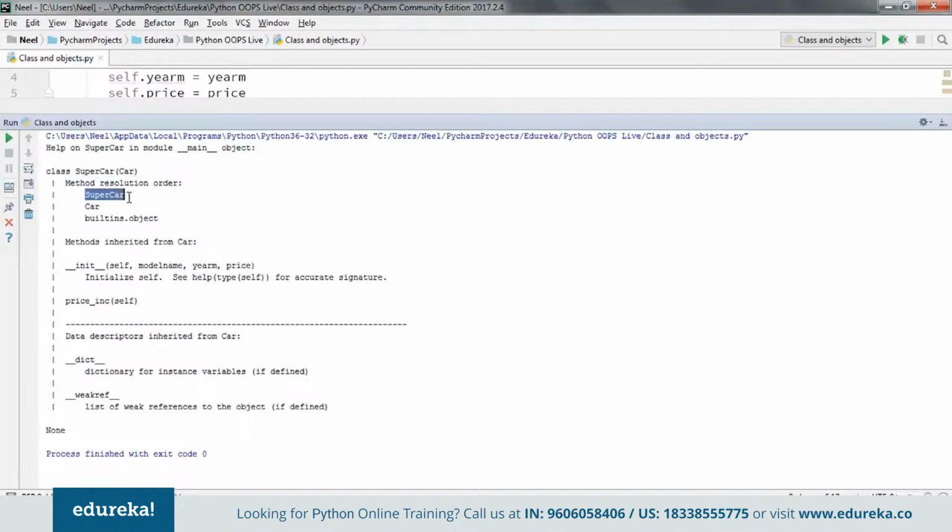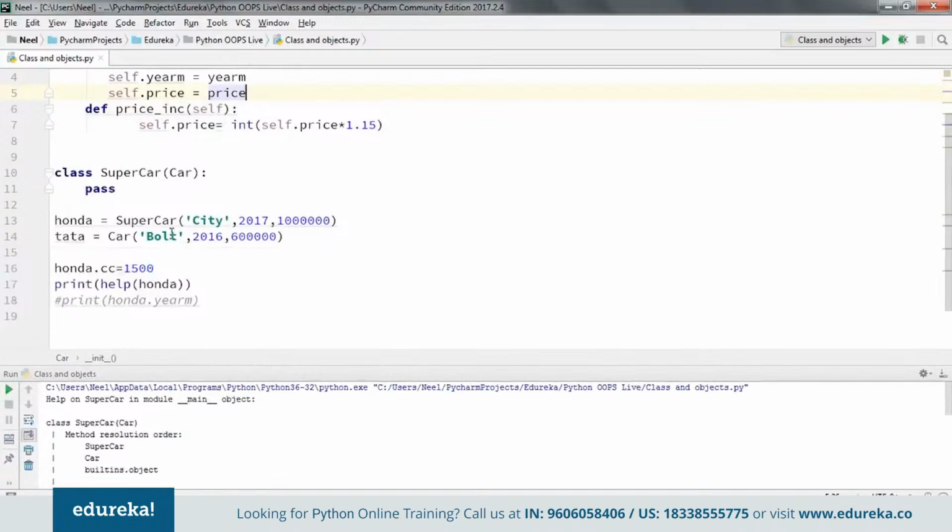First it is going to check in supercar for the init method, but I have not defined it here. So it's going to refer to the car class. If it is not defined there as well, then it will go back to the parent class for all objects, which is built-in dot object. This is the parent class that is inherited by all the classes used in this language. So it's found the init method present in car, and it's shown methods inherited from class car is the init method, and it has initialized itself.